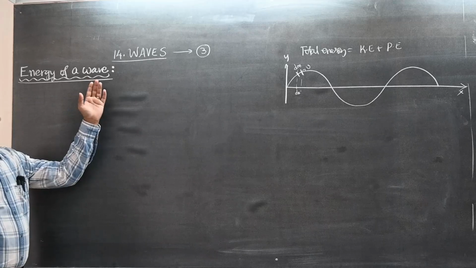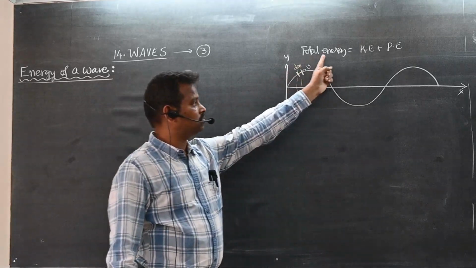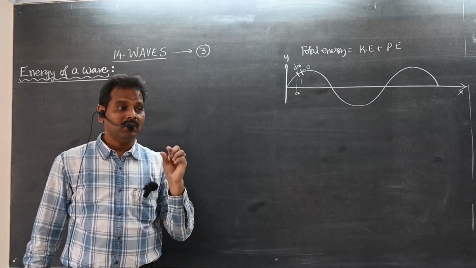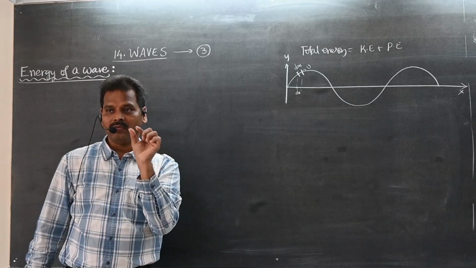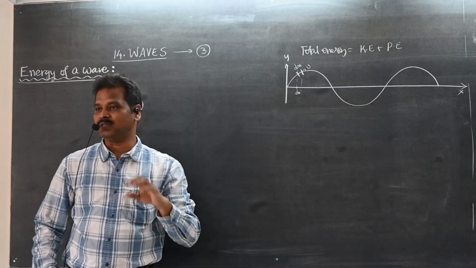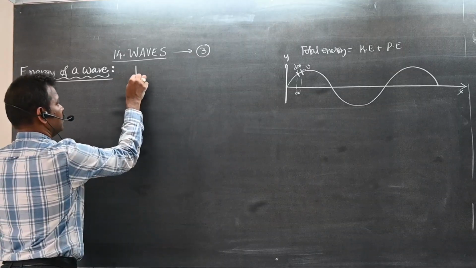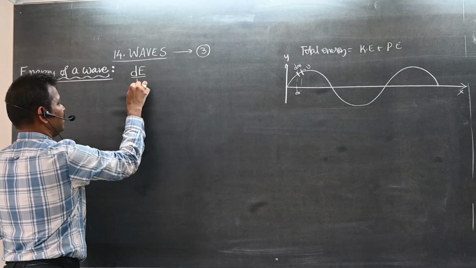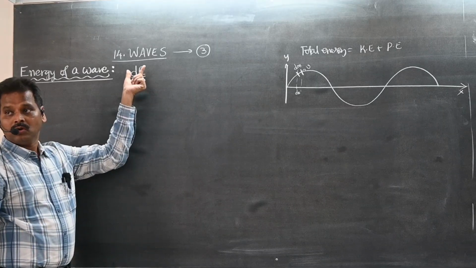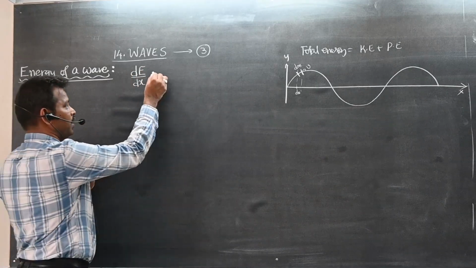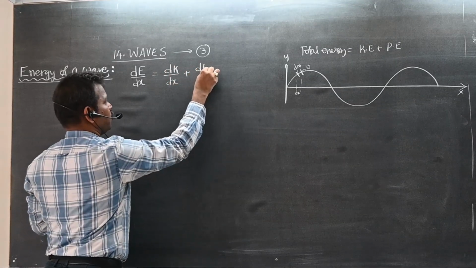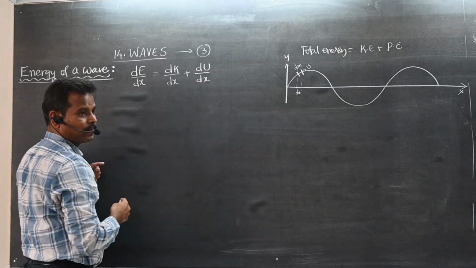While finding the energy of a wave, we know total energy is given by the sum of KE and PE. But here we are not finding total energy for the entire wave. We are finding energy for a small element of the wave, a small displacement of the wave. So what am I writing? dE by dx. What is the meaning of this? Energy per unit length of the wave. Total energy per unit length of the wave is given by kinetic energy per unit length plus potential energy per unit length of the wave.